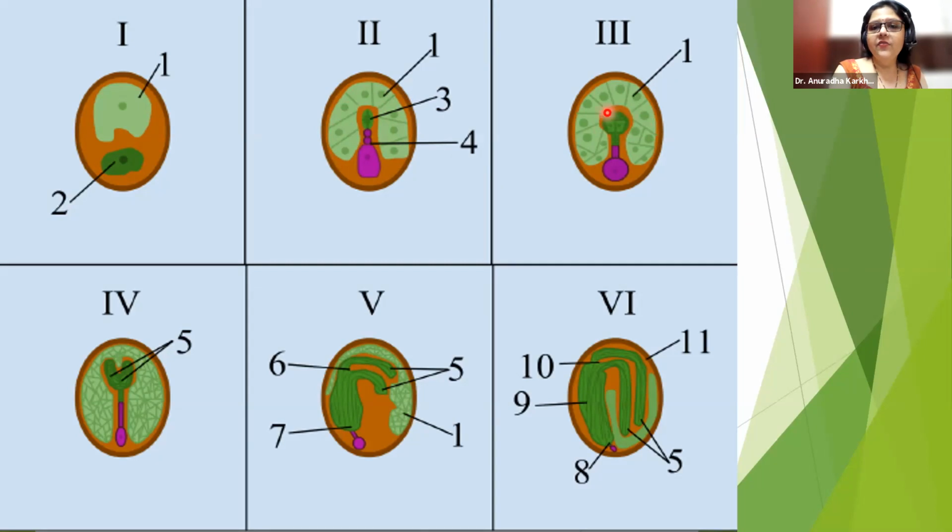Can you see? This is the globular stage. Now look at this particular diagram. The endosperm has spread almost entirely. पूरा का पूरा embryo sac endosperm से भर गया है. Correct? And look over here. The globular has become heart shape. Right? Look at this one.